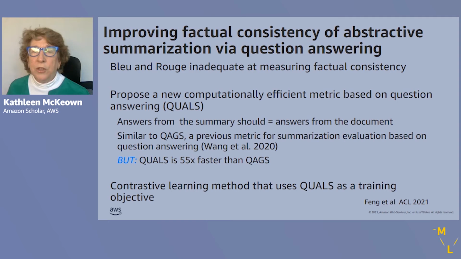QUALS is similar to a previous metric that was developed for summarization evaluation, also based on question answering, called QAGS, but QUALS is 55 times faster than QAGS. And this means that QUALS can be used as a training objective, and we use it with a contrastive learning method.